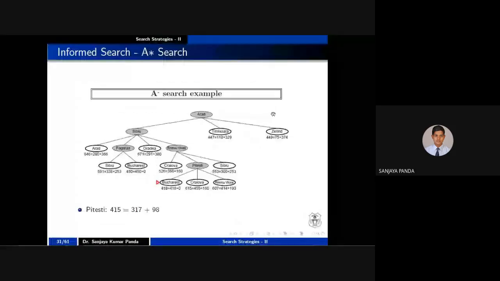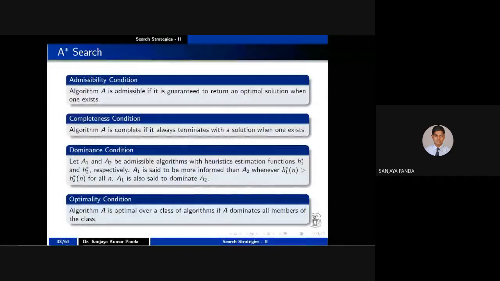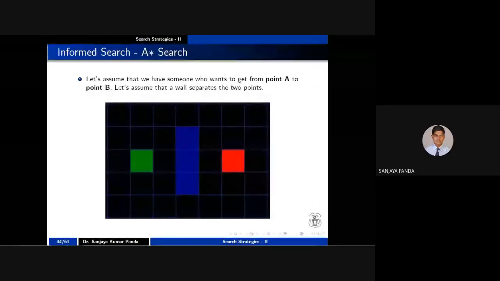Okay, these are the set of properties. Please go through them: admissibility property, completeness property, dominance property, and optimality property. I told you about the optimality property, and you are aware of the completeness property. Let us take another example to clear your idea. I have collected this from some internet source. There is a point A and there is a point B. Here point A is not visible, so I am marking this as point A, and this is point B, right?